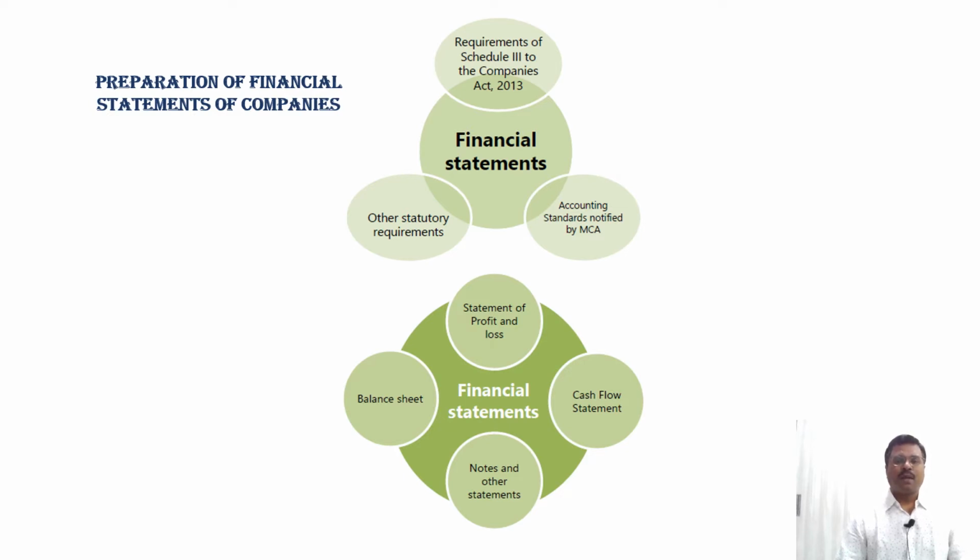Now, let us take one question which is given in revision test papers of November 2020, and we will focus on that particular example to understand balance sheet presentation only.